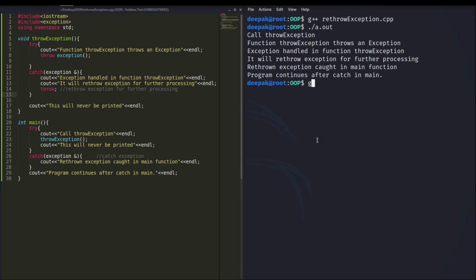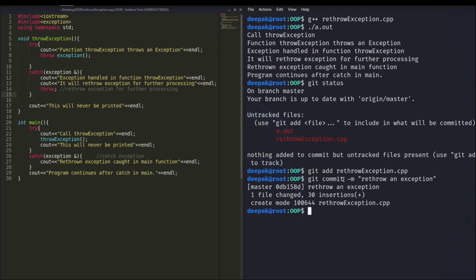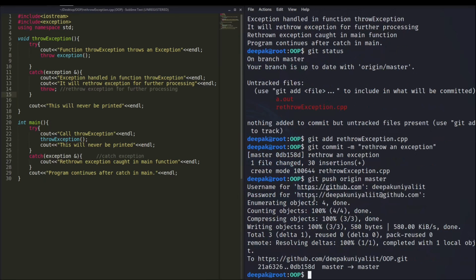Okay, last thing I can do, I can check the status, and now I have created this program. I will add this program and then I will commit it using git commit -m "rethrow an exception," and now I have to push this file to origin master. It will ask me for the username and password, and you can see all these things are pushed to my GitHub account, and now you can see all these codes there, right?